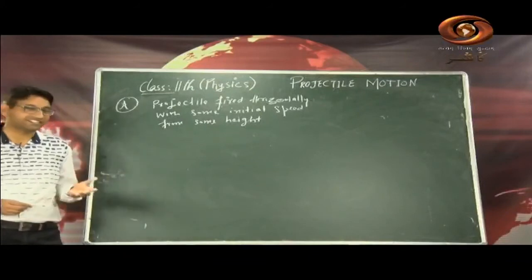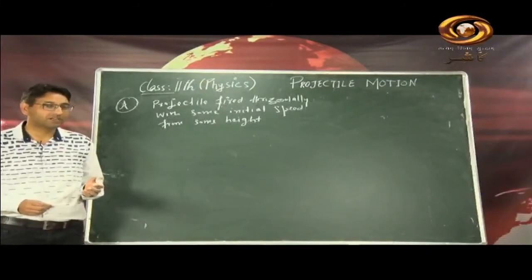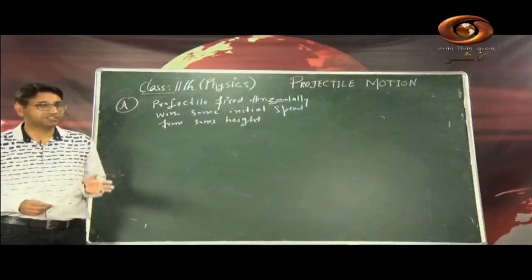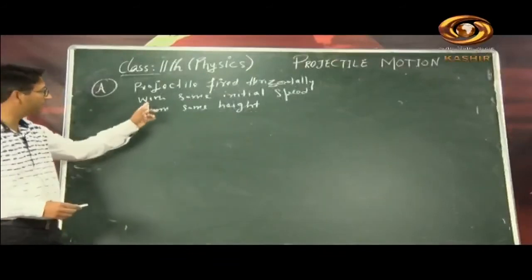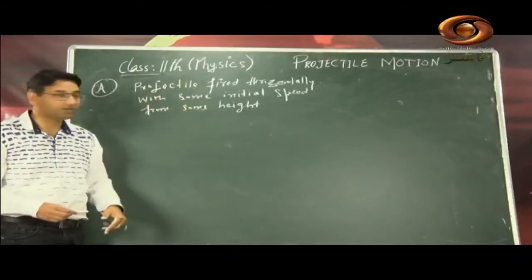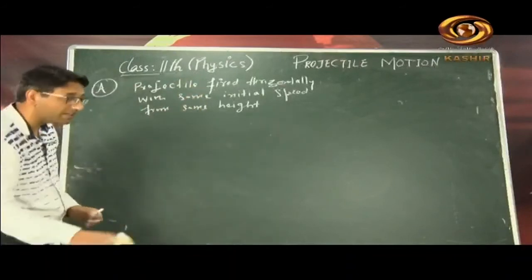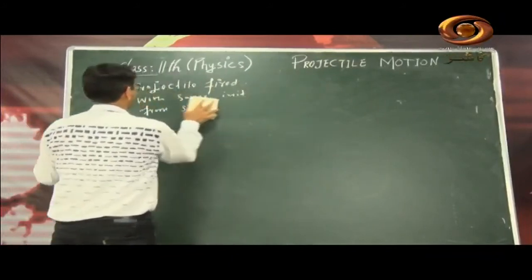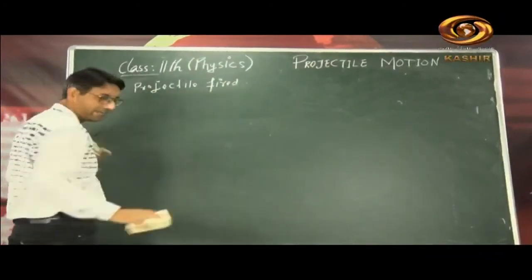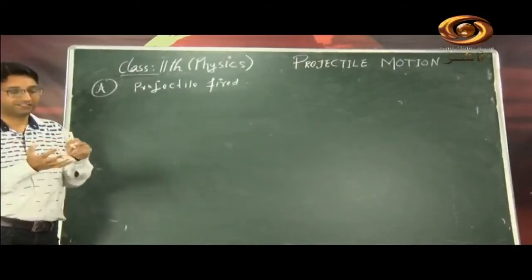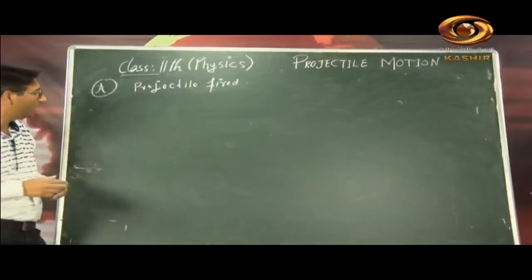In my previous lecture, I taught you what happens to a projectile fired horizontally with some initial speed u from some height. Now let us go to another kind of projectile. I will change the topic now. For the earlier projectile, we calculated time of flight, range, resultant velocity, and a few more things.